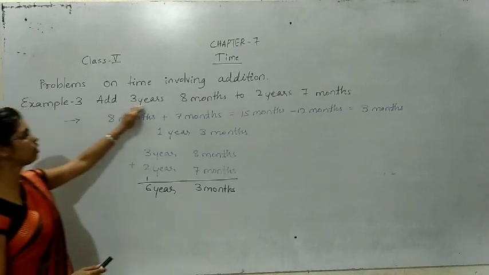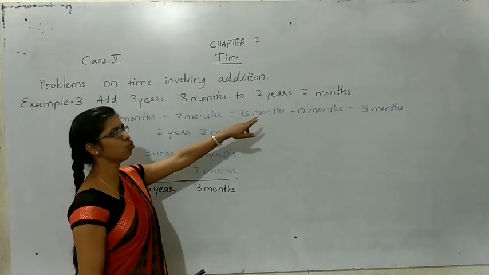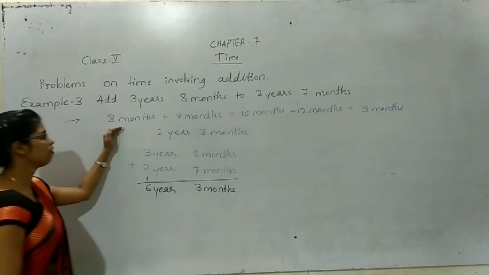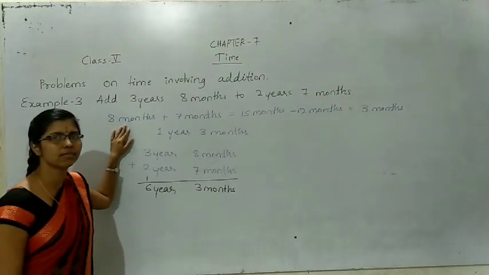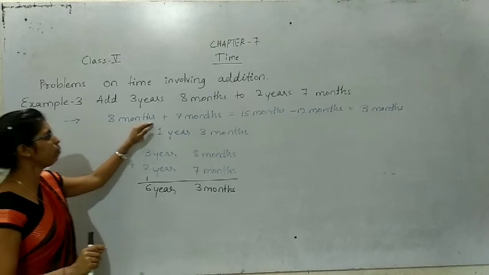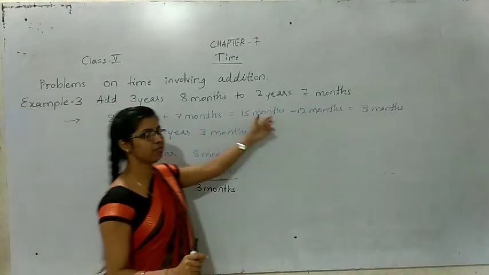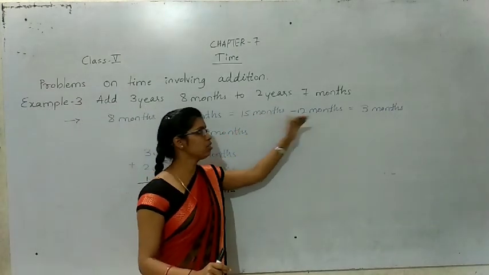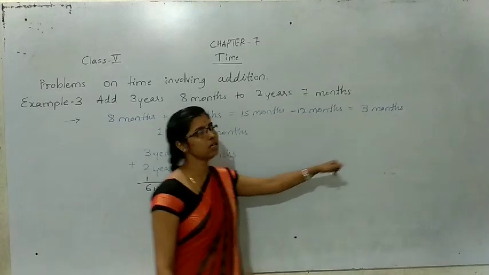See, add 3 years 8 months to 2 years 7 months. First we add month plus month, later year. So 8 months plus 7 months is 15 months. 15 months minus 12 months is 3 months.